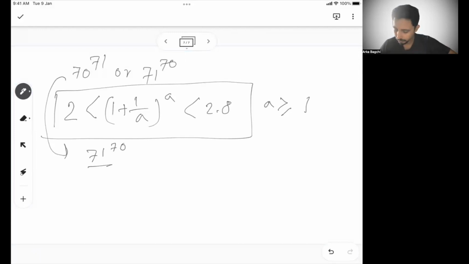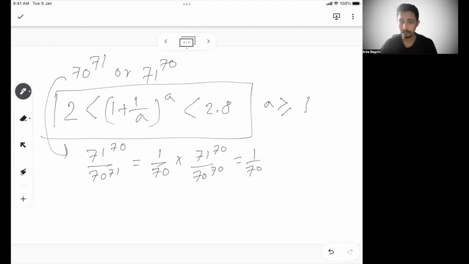Right? So with that, from here I can write 71 to the power 70 by 70 to the power 71. If I take 1 by 70 out, then it will become 71 to the power 70 by 70 to the power 70. And I can write 71 as 1 plus 70 whole to the power 70 by 70 to the power 70.